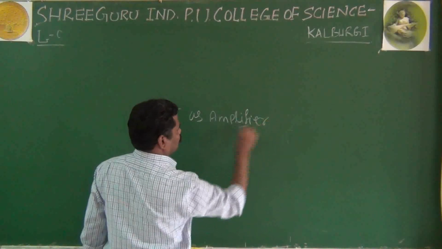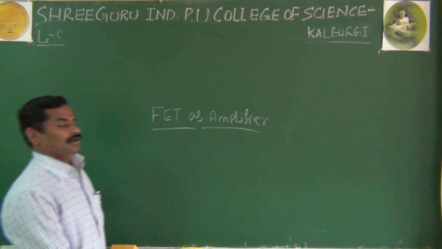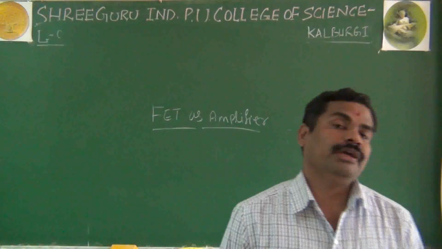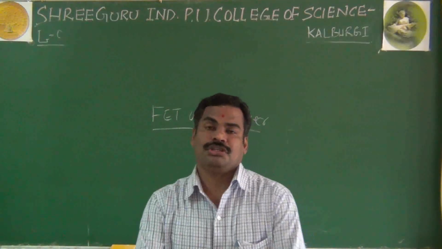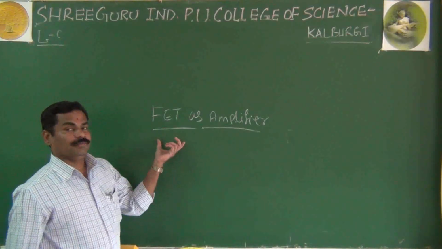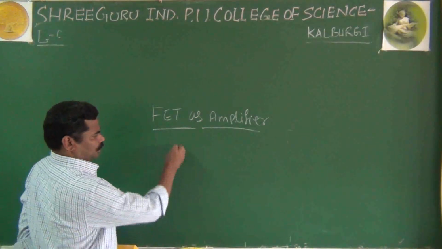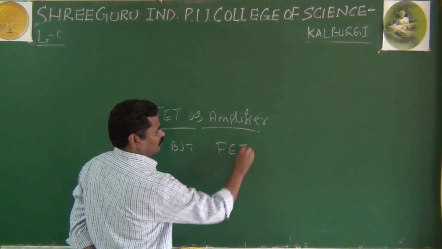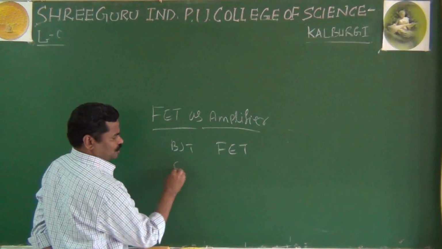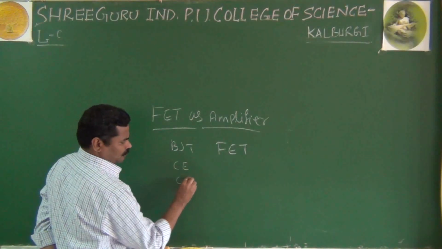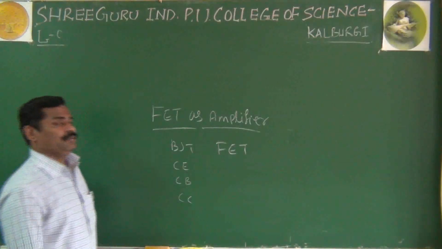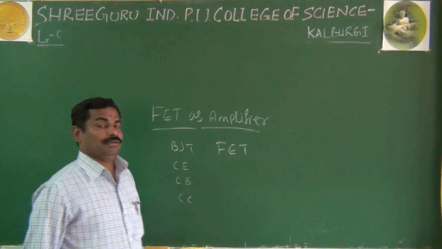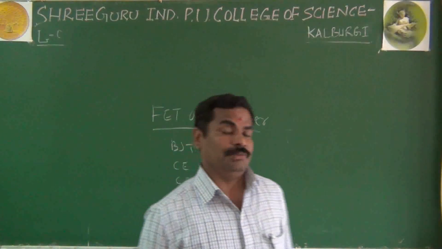Look here, as you studied the different configurations in your transistor, in the same way we can go for the different configurations of your FET. As we know already, in BJT it may be CE, CB, or CC. A transistor has three terminals: emitter, base, and collector.